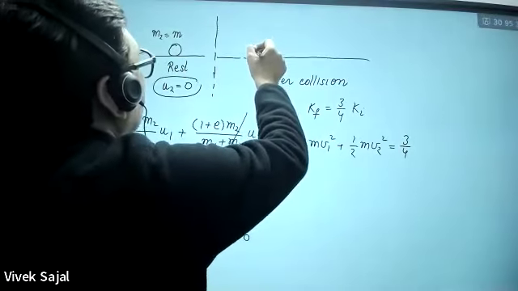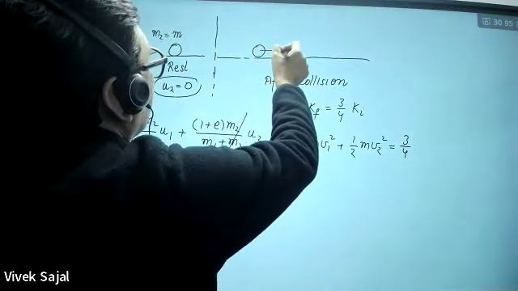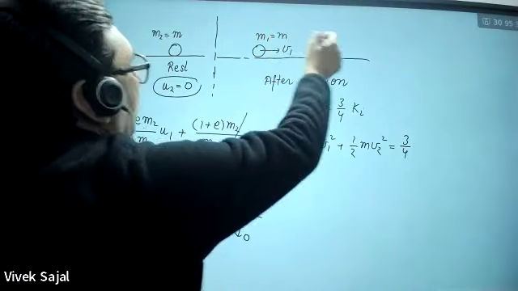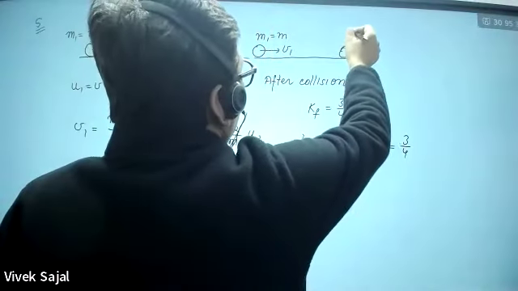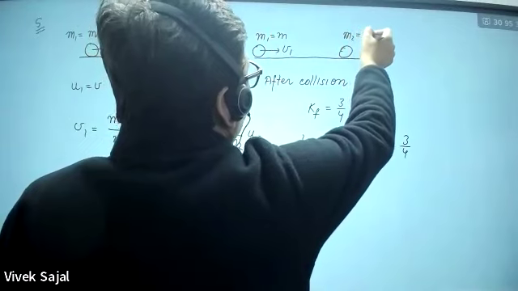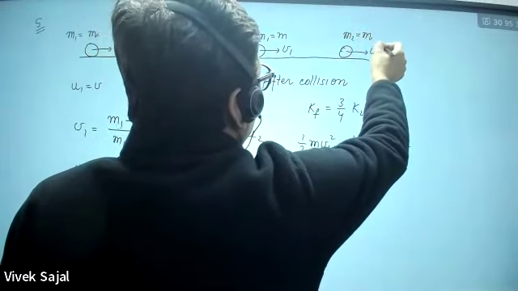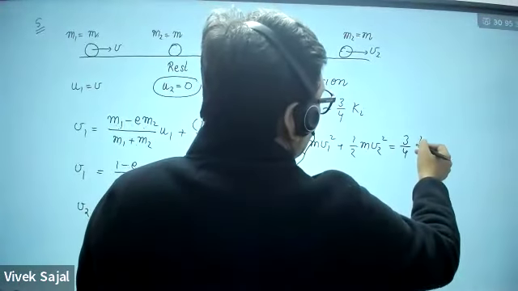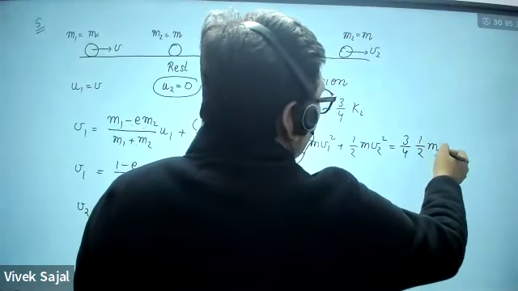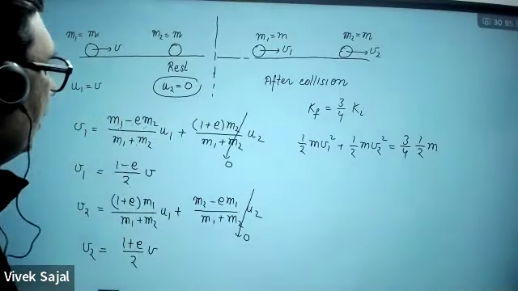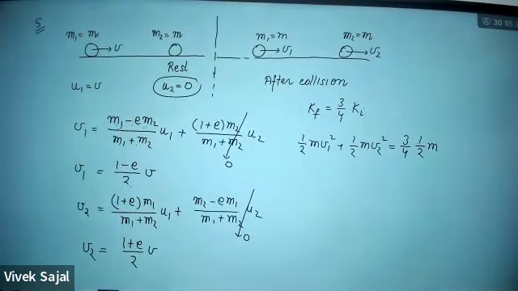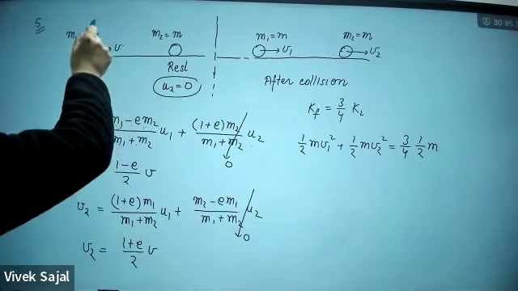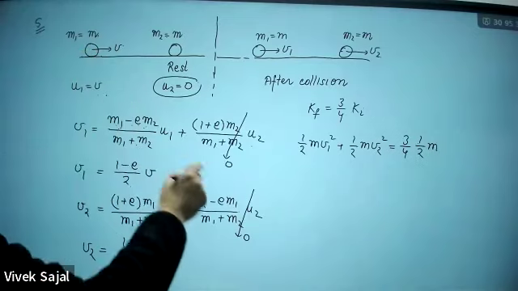Here the first block has V1, mass M1 equal to M, and the second has M2 equal to M with V2. The initial kinetic energy was simply 1/2 mv square.